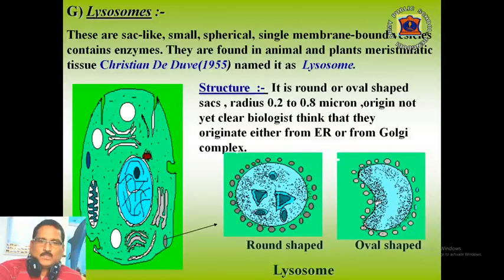This is the structure of lysosome under electron microscope. It is round or oval shaped sac-like bodies. Its radius ranges from 0.2 to 0.8 millimicron. Its origin is not yet clear to us, but most of the biologists believe that they originate either from endoplasmic reticulum or from Golgi complex.